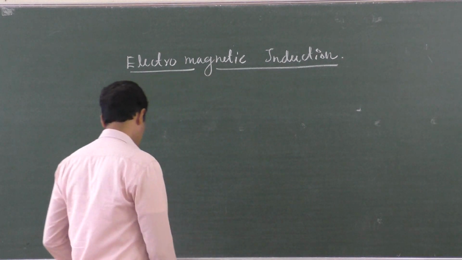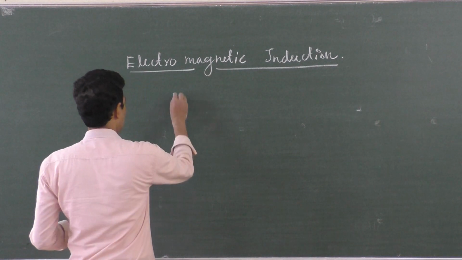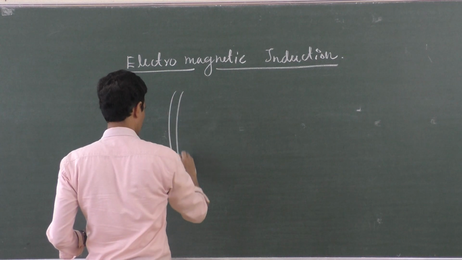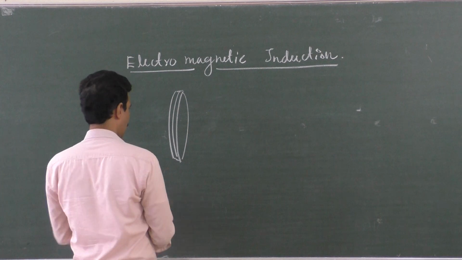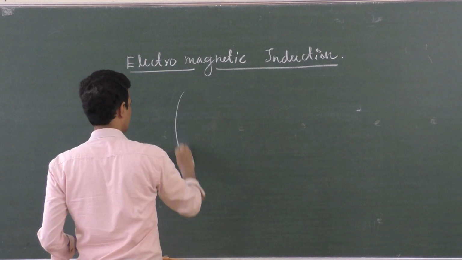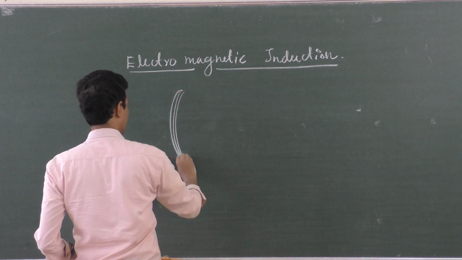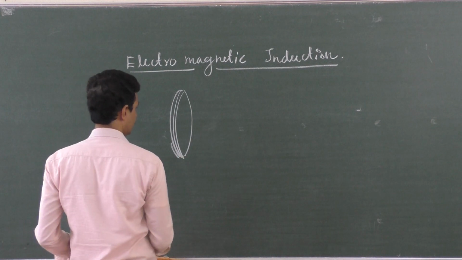Faraday did one experiment. He took a coil wound on a frame like this. Suppose this is the coil wound on a circular frame, and when you view it from one side, it appears like this.